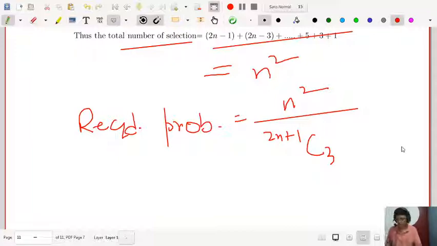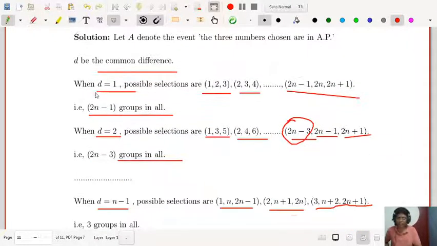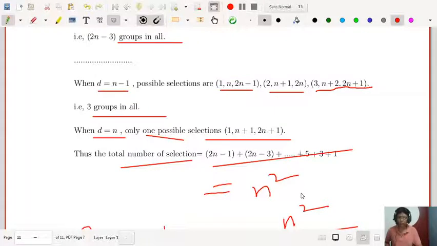So this is also a very complicated one. You have to be careful while dealing with d = 1, d = 2, up to d = n − 1. You have to calculate the number of groups and practice on that.